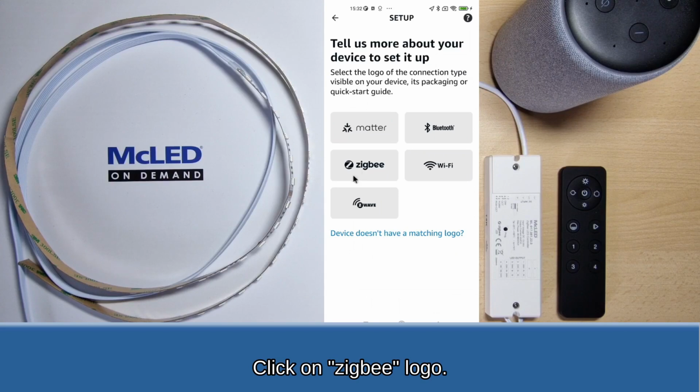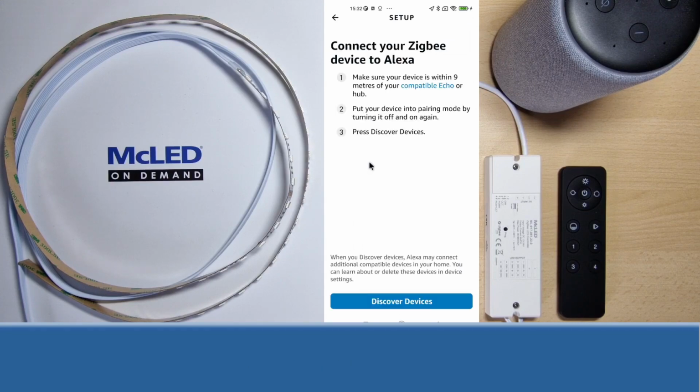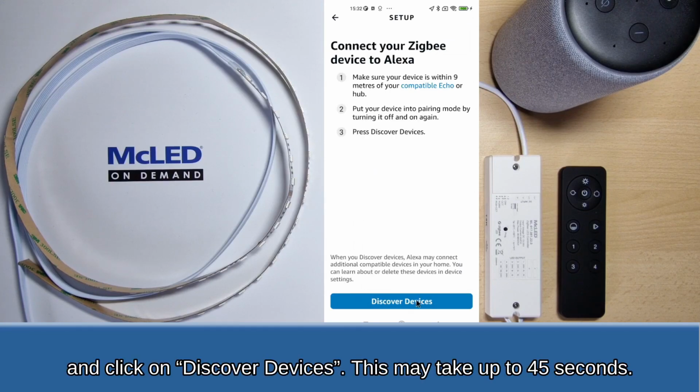Click on Zigbee logo. And click on Discover Devices. This may take up to 45 seconds.